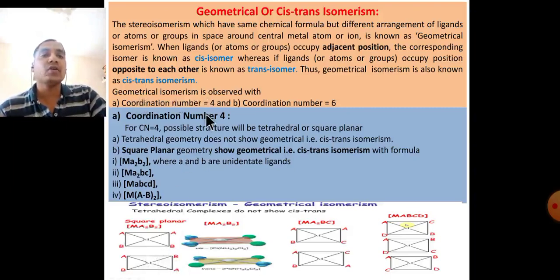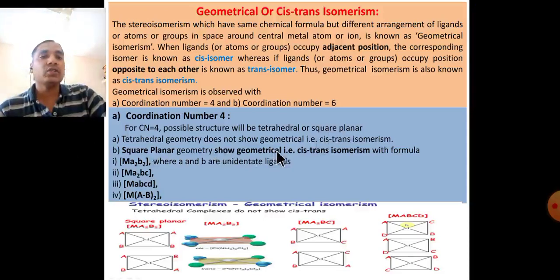Geometrical isomerism is observed with coordination number 4 and coordination number 6. For coordination number 4, the possible structure is tetrahedral or square planar.